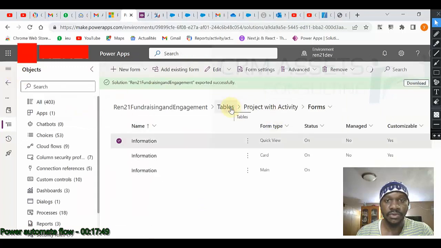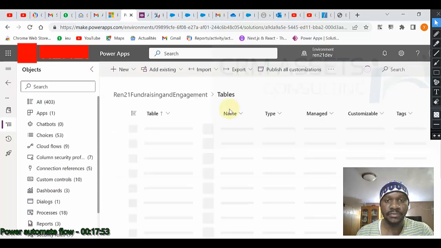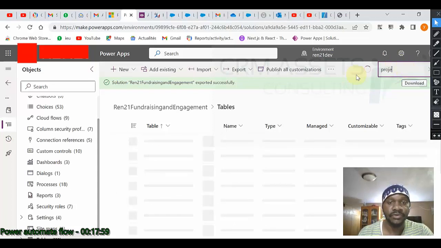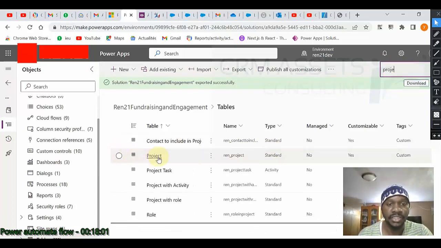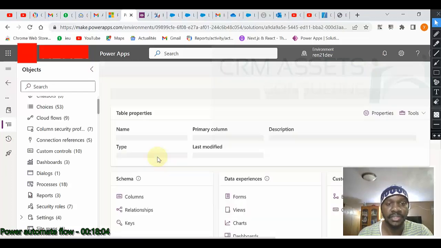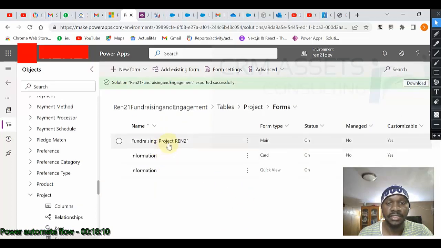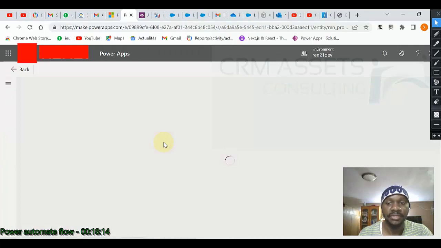Now I need to go on the project. Let me look for the project entity. This is the project. Now I go on forms, and on this form I will add my subgrid.